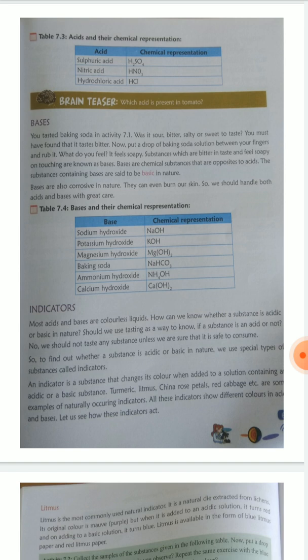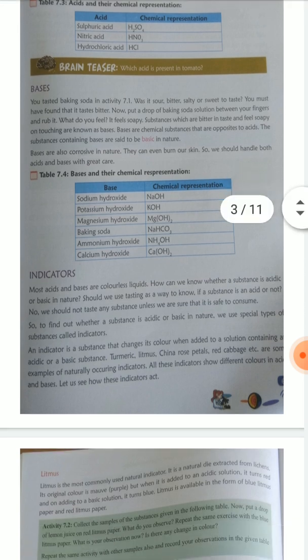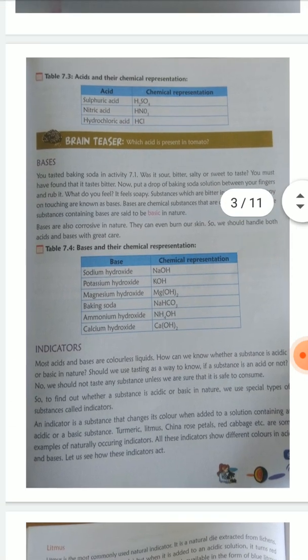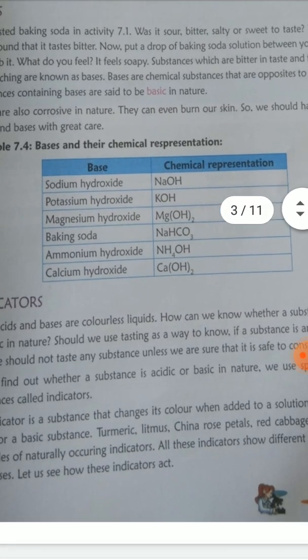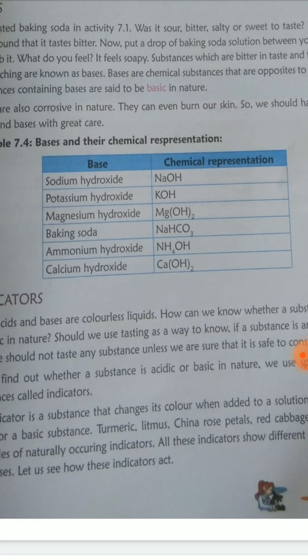Bases are also corrosive in nature like acids. They can even burn the skin. So we should handle both acids and bases with great care. Come to Table 7.1, bases and their chemical representations. As you can see, some of the bases are given, like number 1, sodium hydroxide.